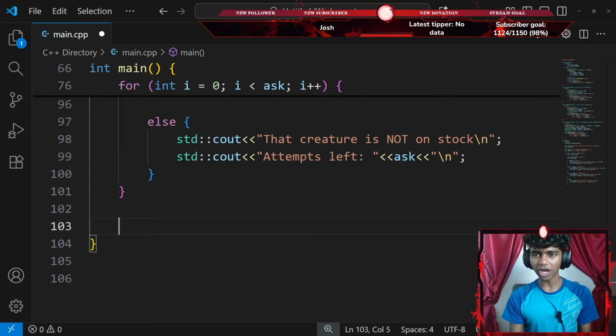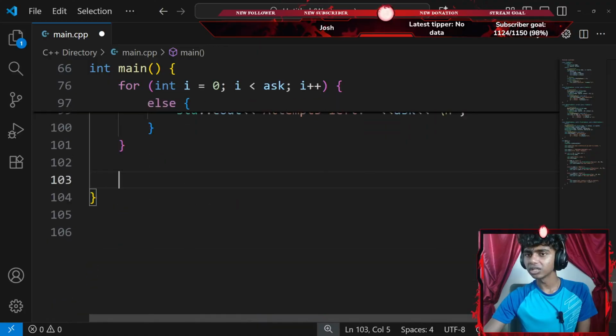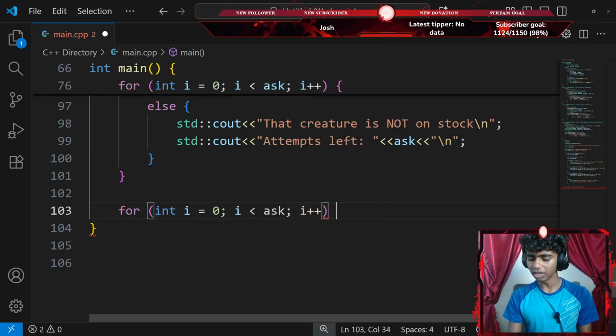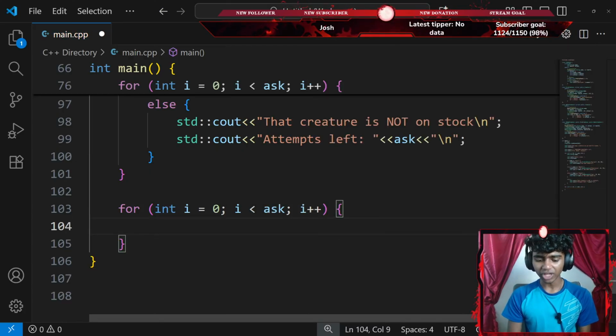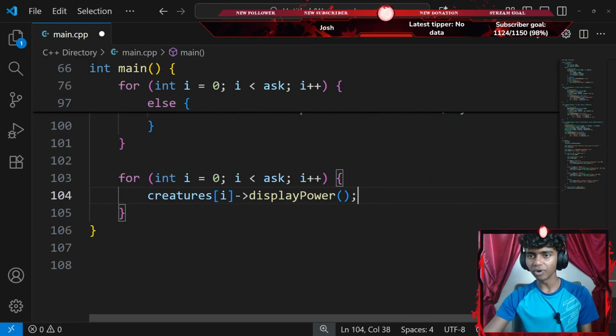Let's go ahead and exit my for loop now. I use a for loop here to do that. Okay, now I'll add another index-based for loop. So I'll go with something like for every integer i which equals 0, while my i is less than my ask variable, which is my array's size, I'm going to increment my i by 1. And then I'll go with my creatures array at index of i is going to be pointing towards the display powers method using the arrow operator, ending with a semicolon.